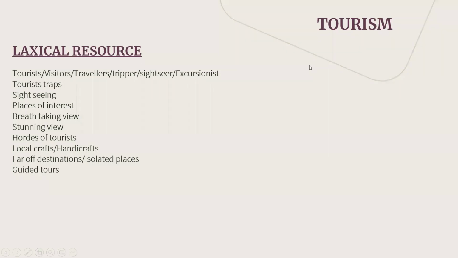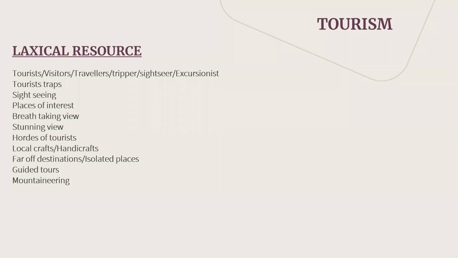Then guided tours. Sometimes we go on a personal tour, private tour, self-organized tour, and sometimes we go for a guided tour as well. Then there are words for what we are going to do over there. So excursions, somewhat like mountaineering.